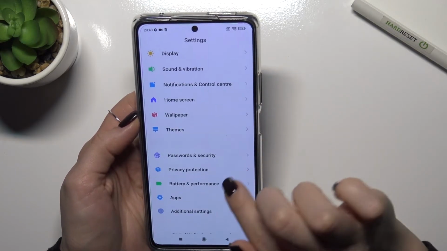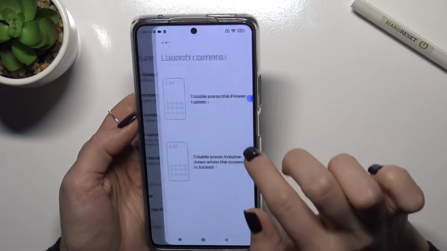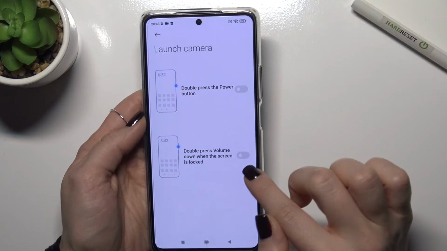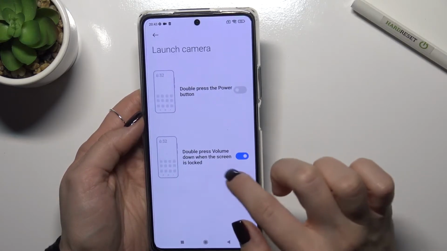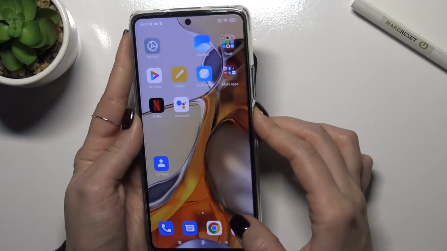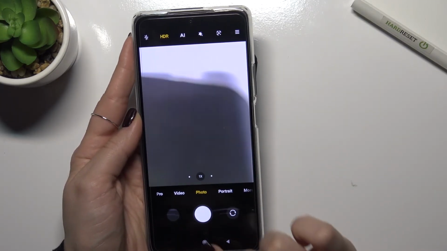Also, you can turn on this switcher to the double press the volume down, and when your screen will dark, your camera will activate it.